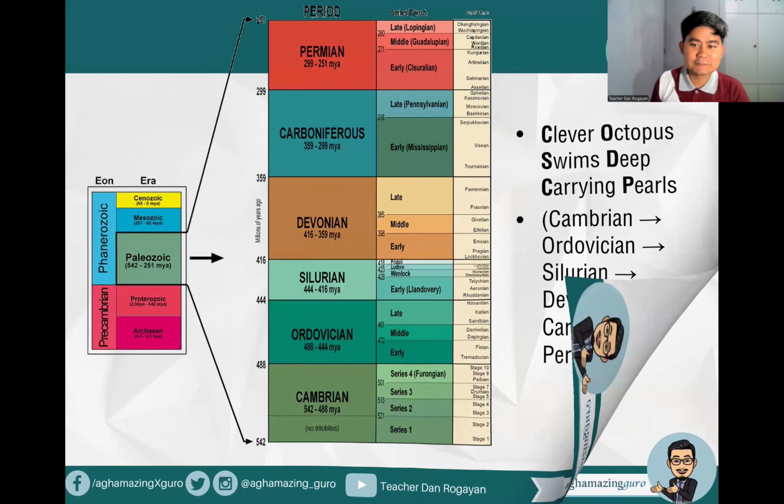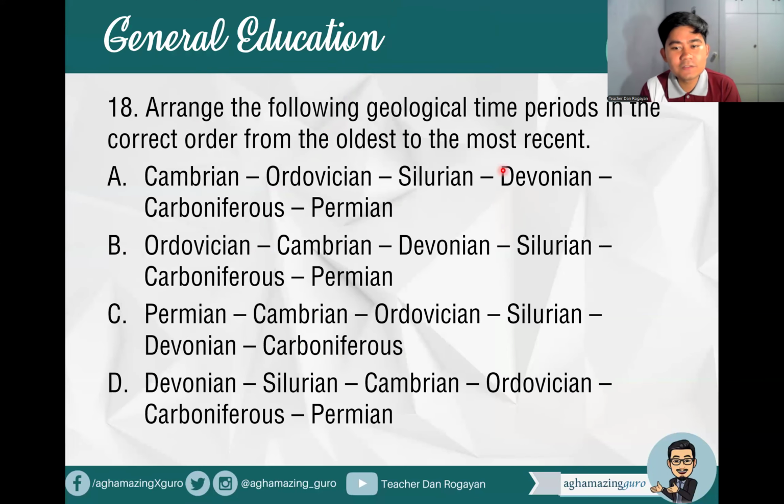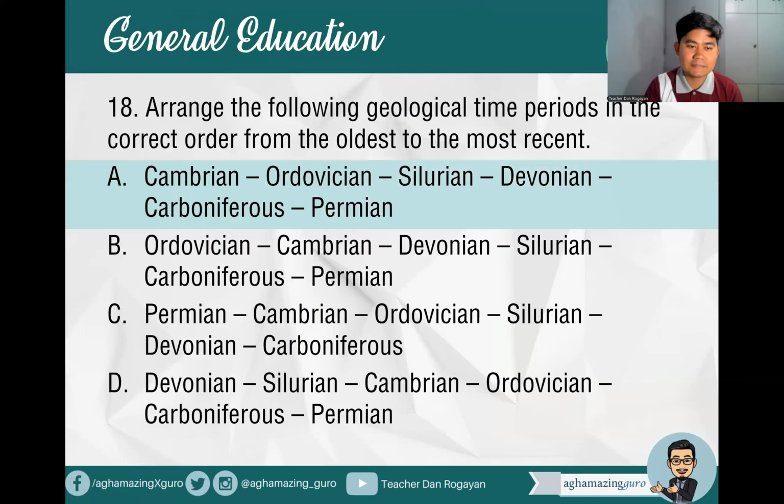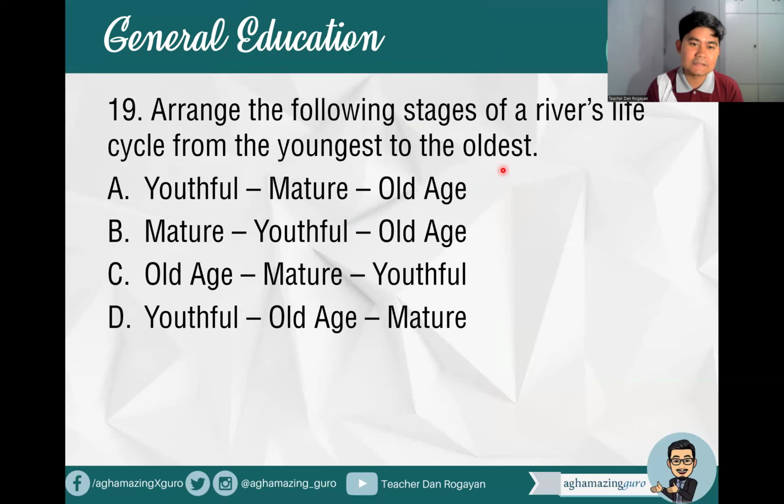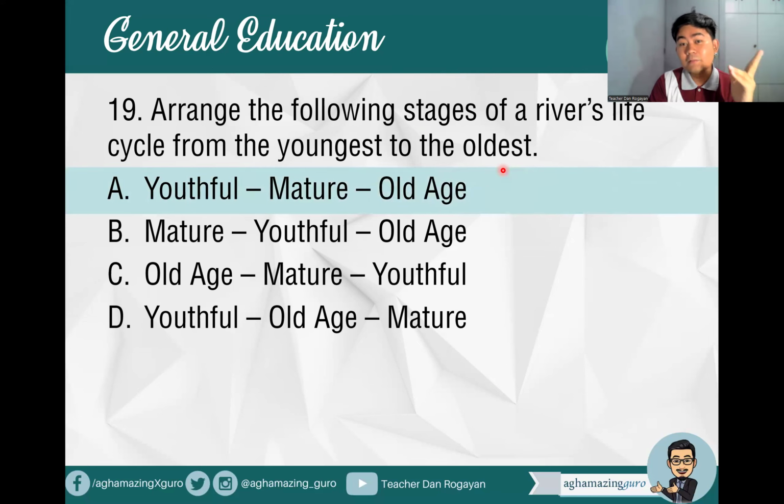Okay? So next, arrange the following geologic time periods. Okay, this was repeated. I think that's number 18. All right, okay, we're done there. Now we go to number 19. Arrange the following stages of a river's life cycle from youngest to the oldest. We have three terms here: the youthful, mature, and old age. And this, I think, is the easiest one. You know the answer there, even if you don't realize it's a life cycle. That's correct. We start with, of course, youthful, then mature.